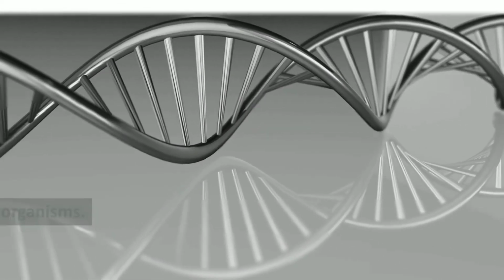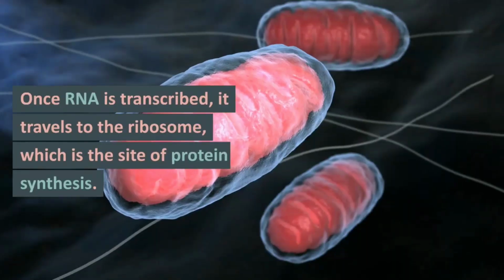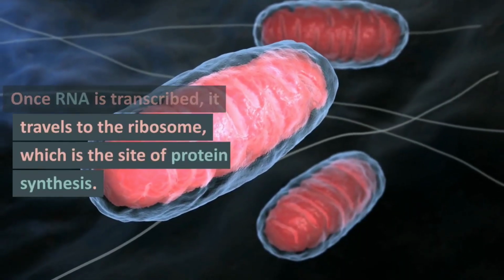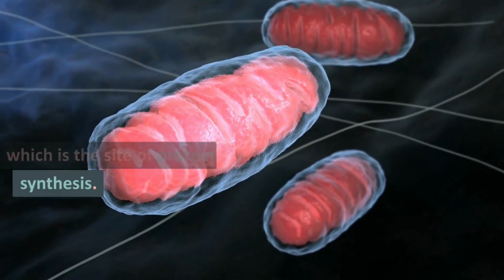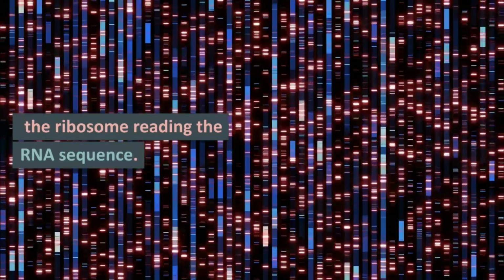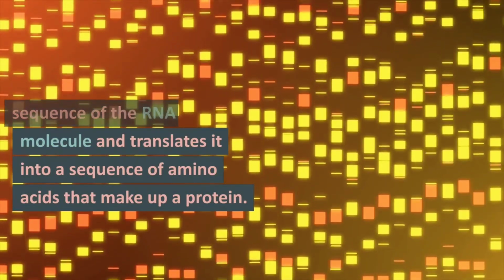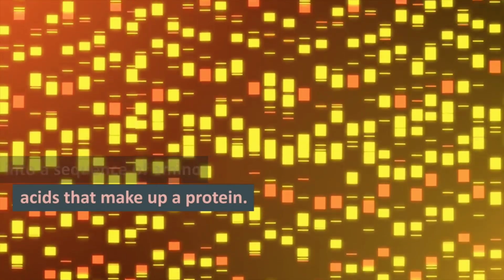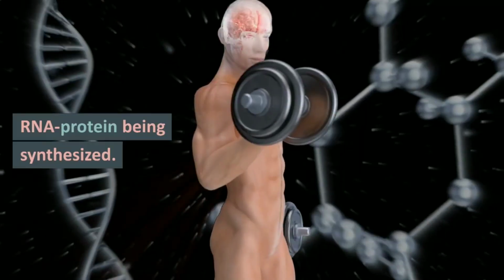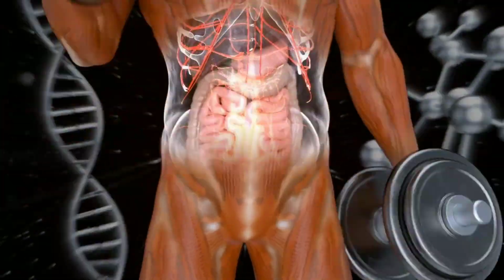all living organisms. Ribosome. Once RNA is transcribed, it travels to the ribosome, which is the site of protein synthesis. The ribosome reading the RNA sequence. The ribosome reads the sequence of the RNA molecule and translates it into a sequence of amino acids that make up a protein. RNA protein being synthesized.